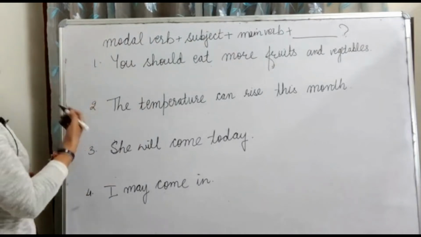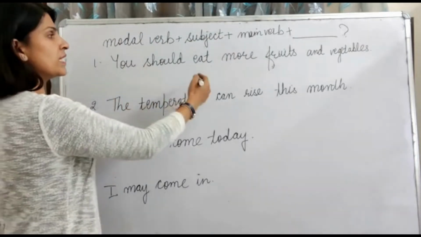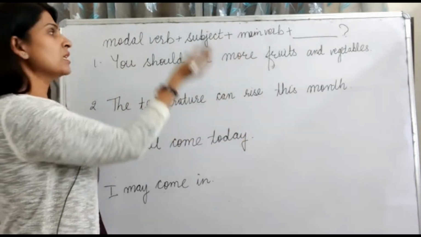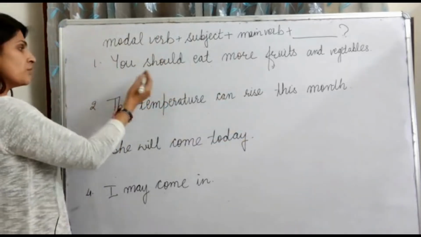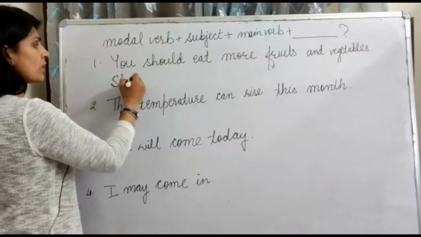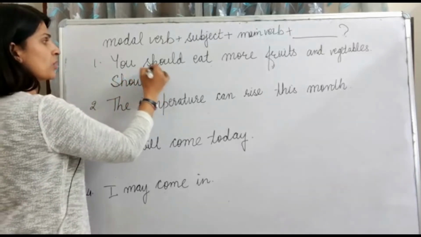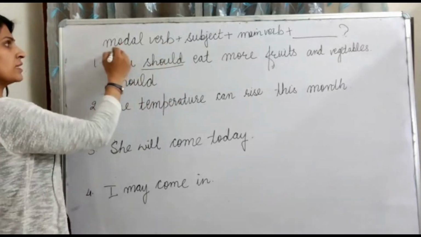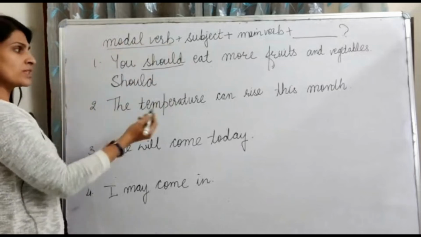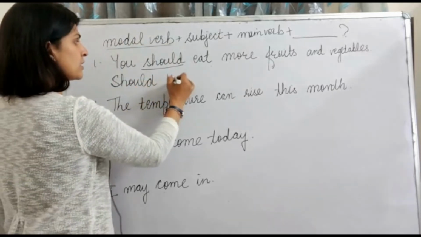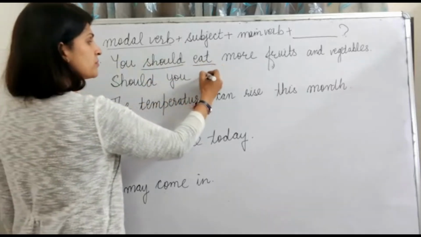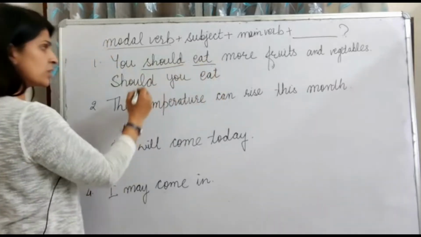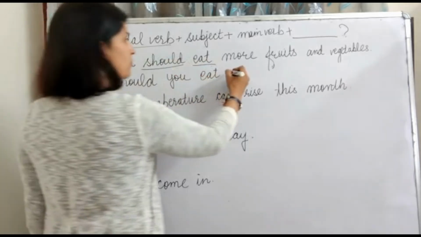The first sentence here is: you should eat more fruits and vegetables. Now we will change this into a question. How will we change it? We will start it with the modal verb, and the modal verb here is should. Now what is the subject here? It is you, and the main verb is eat.